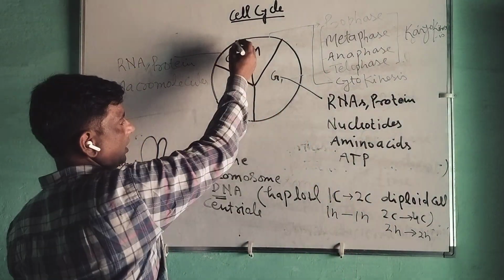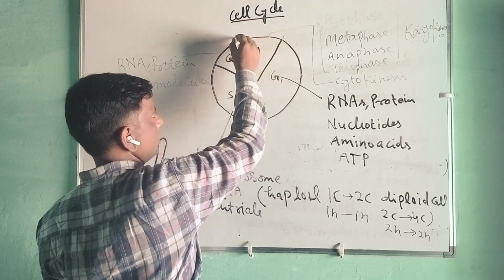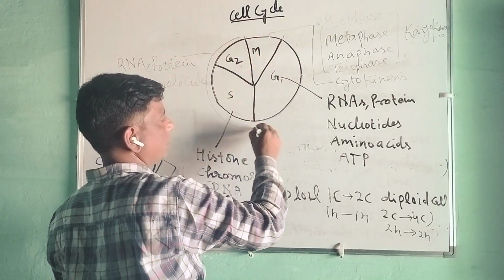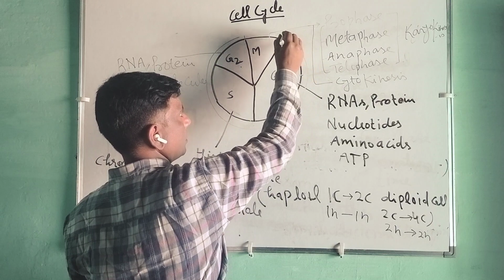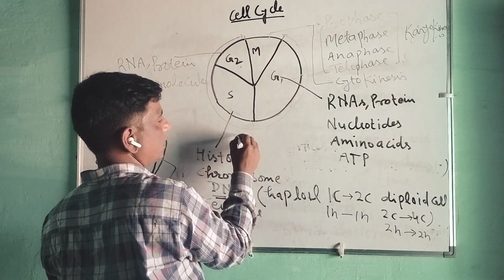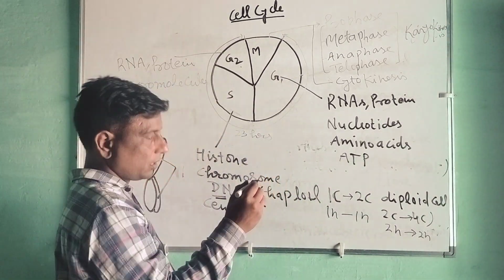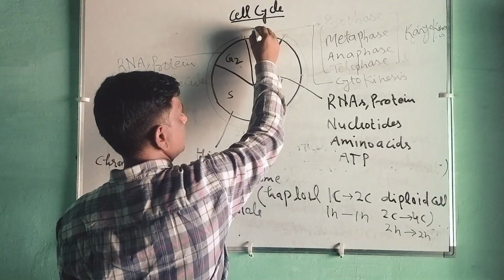How is the time interval decided? From here to here, interphase will take 23 hours. Here, 1 hour only.